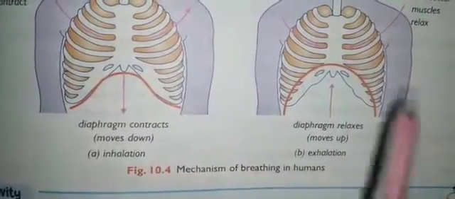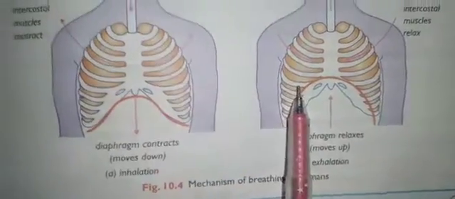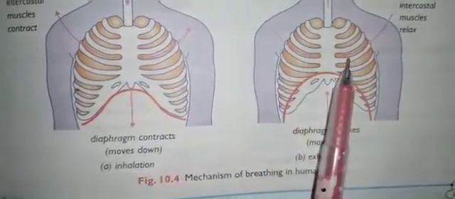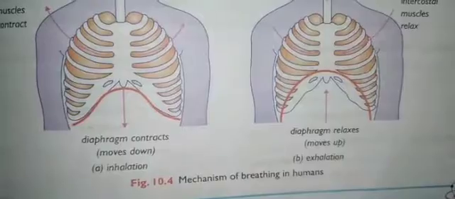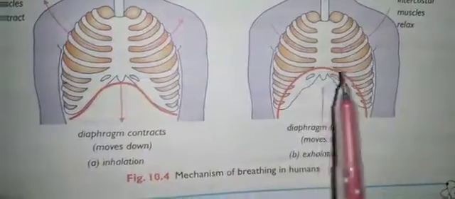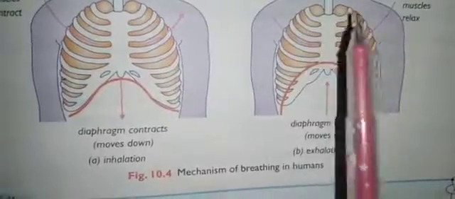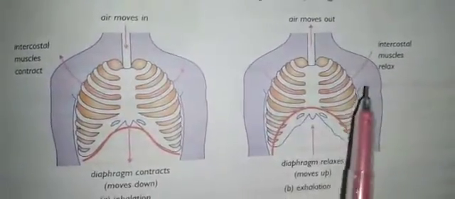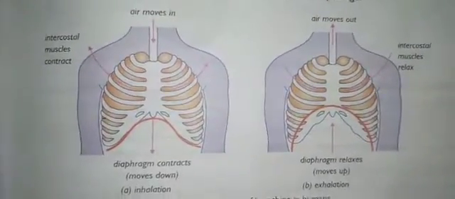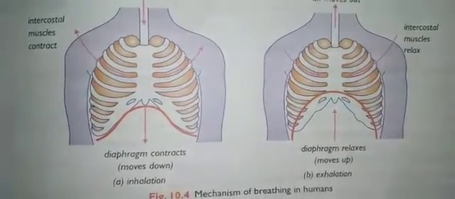So the diaphragm muscles and the intercostal muscles relax. The diaphragm returns to its normal dome shape, and the chest cavity becomes smaller. Here you can see the symbols indicating this. So it becomes smaller and the lungs return to their original volume. When it comes to the normal position, the air which is present in the lungs goes out through the same air passage. So this is how inhalation and exhalation work. So students, this is about the human respiratory system. I hope you have understood, and thank you.